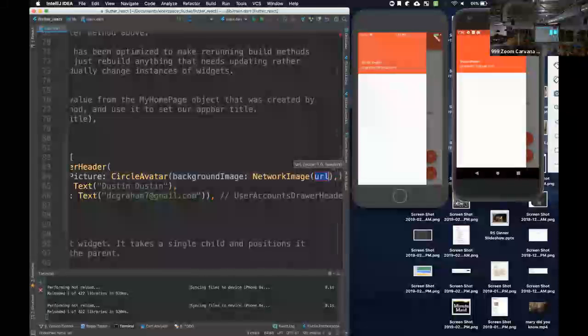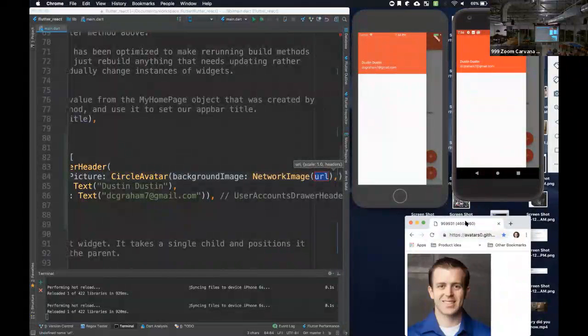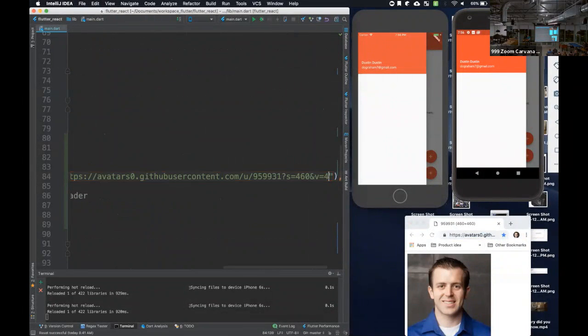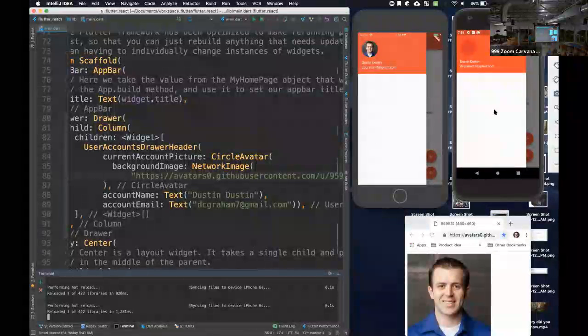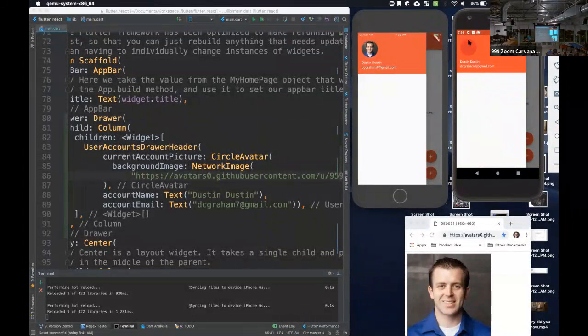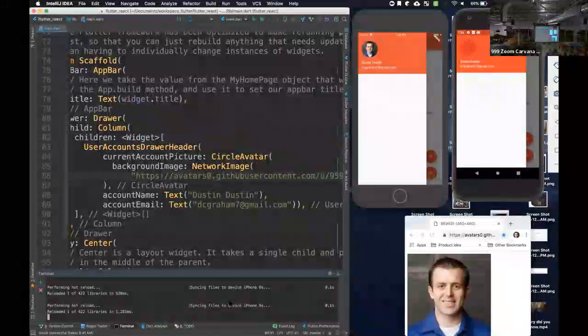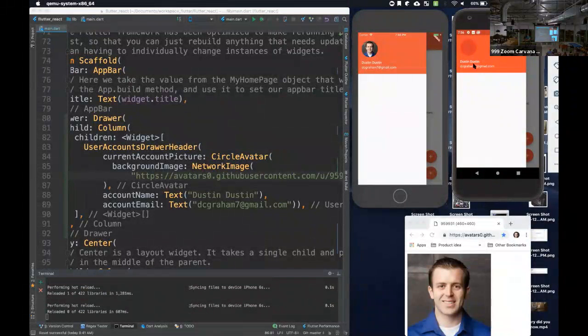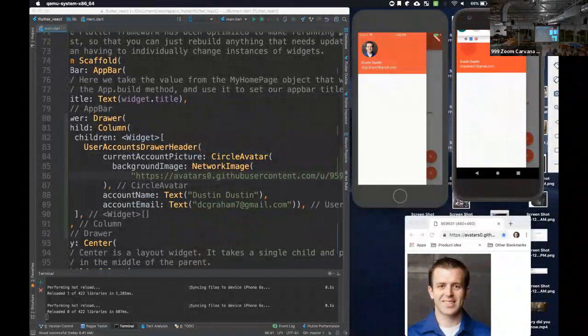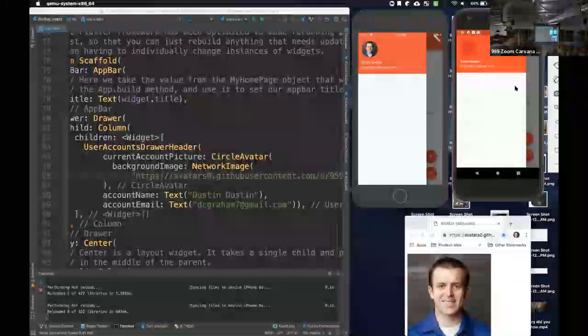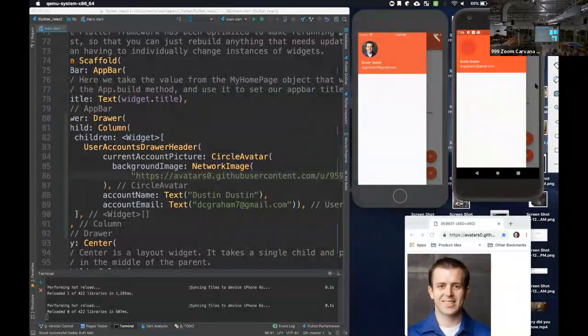I'll go grab my avatar. Okay, it's my avatar. All right, here we go, reload that guy. There we go. We've got a cool application, and the Android one doesn't want to quite reload, so try that again. Well, I think he doesn't have any Wi-Fi, that's why. Okay, so we've got our application here.